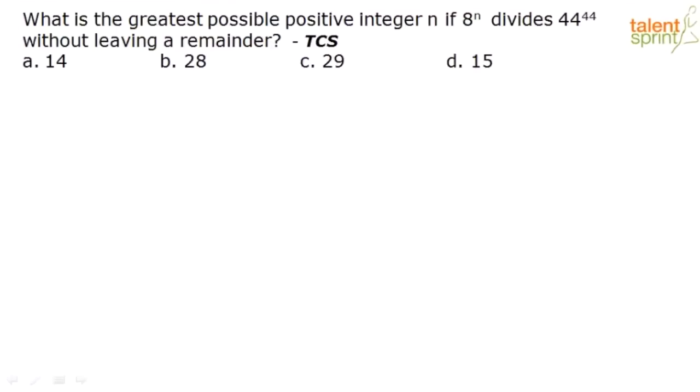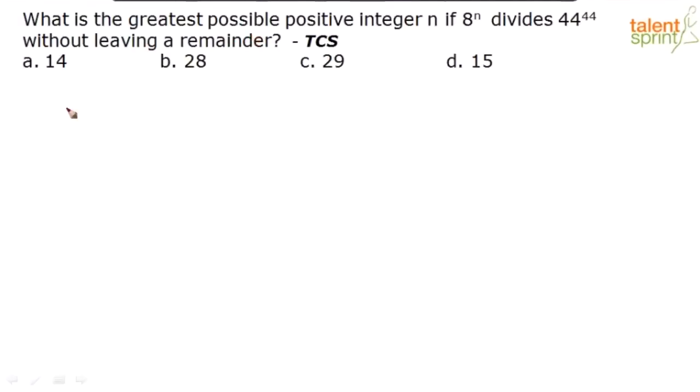This is the first question for today's session. This question is from the topic number systems, and this was previously asked in TCS. When you prepare for TCS, one thing you have to keep in mind is to prepare the topic numbers very well. A lot of questions in TCS come from numbers. Let me read out this question. What is the greatest possible positive integer n if 8 to the power n divides 44 to the power 44 without leaving a remainder? What are they asking in the question?